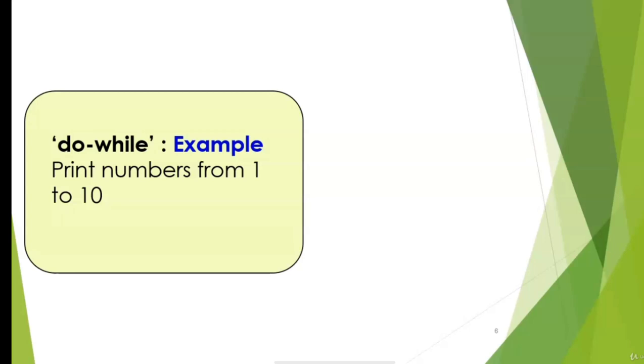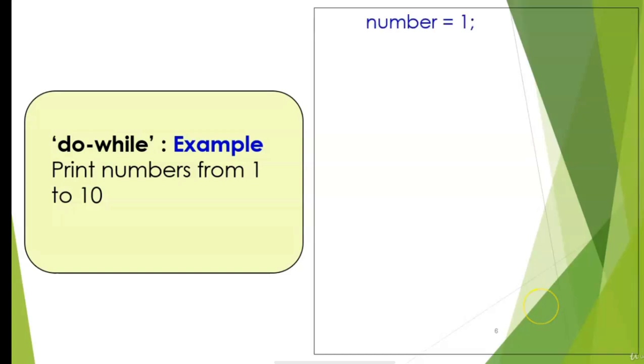Let's discuss one example of do while loop. Again we'll go ahead with the same example. That is, we want to print numbers from 1 to 10, and this time we want to use do while loop. Earlier we implemented this code using while loop, but now let's use do while loop.